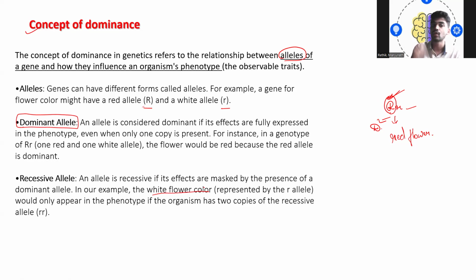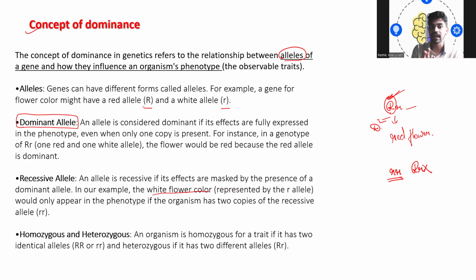So in our example, the white flower color, which is represented by the small r allele, would only appear in the phenotype if the organism has two copies. That is, if the organism has r and r, then only it will appear. If not, it won't appear. If the individual has small r and capital R, then it won't appear, right? Only if it has two copies of the recessive allele, then only it is going to appear.